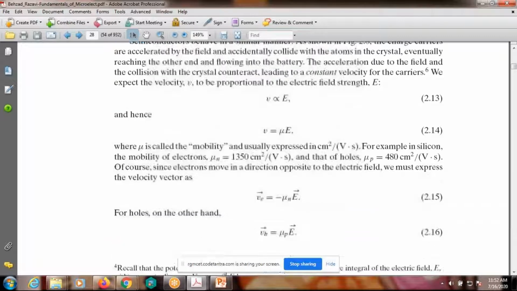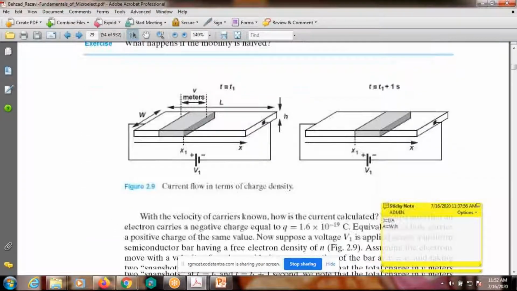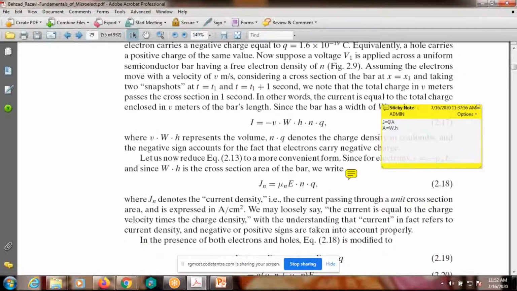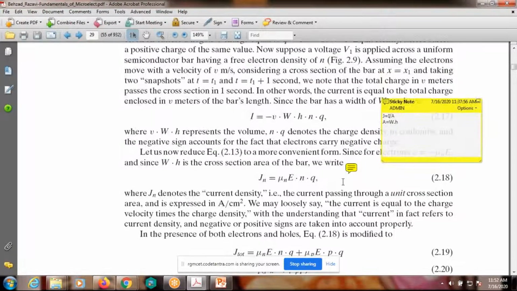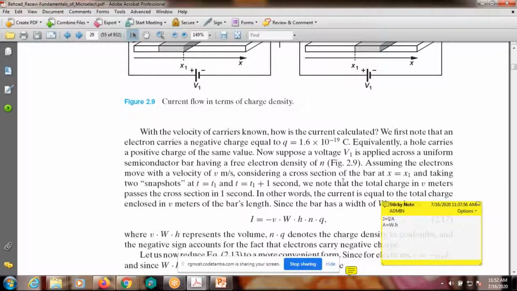Okay, and now the time is 11:52, and this is about the drift current derivation. Tomorrow, diffusion current. Tomorrow's class, we will discuss diffusion current.